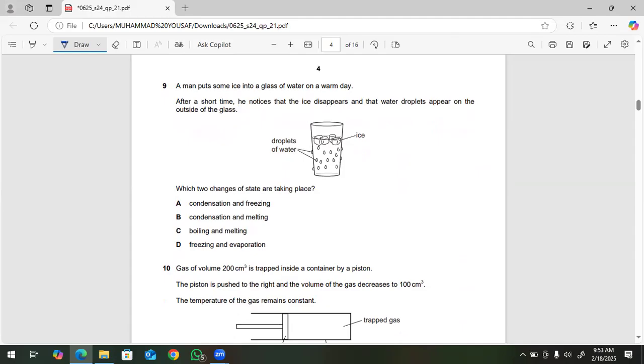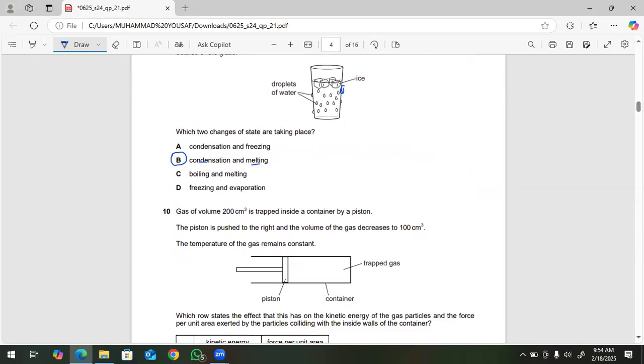When ice melts, it is melting, and on the outside of the glass, water droplets are formed. The formation of drops is condensation. So this is condensation and melting. So B is the best option.